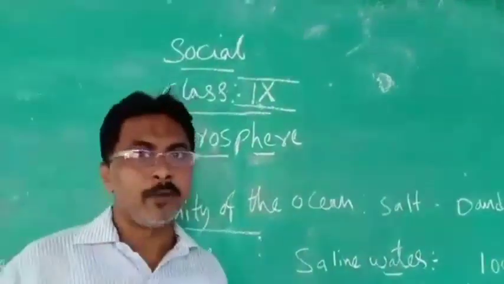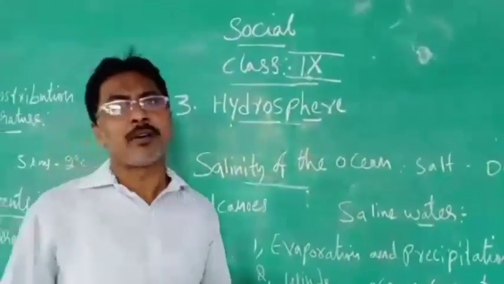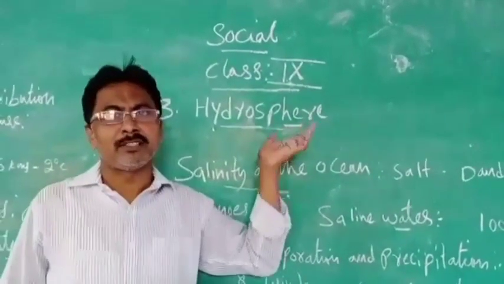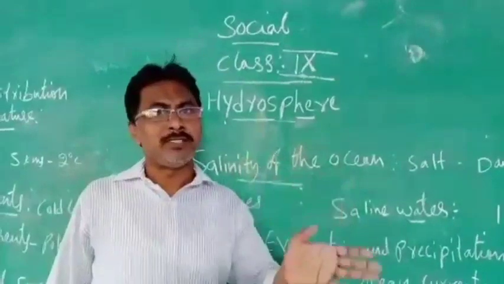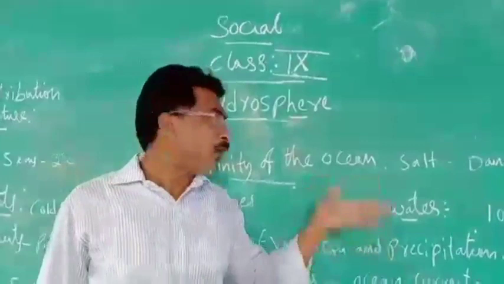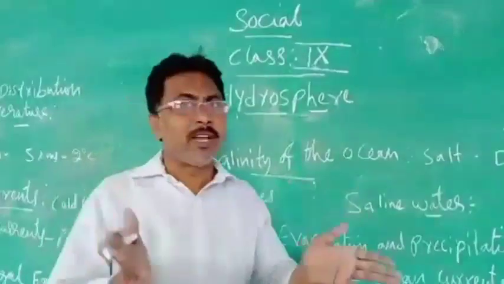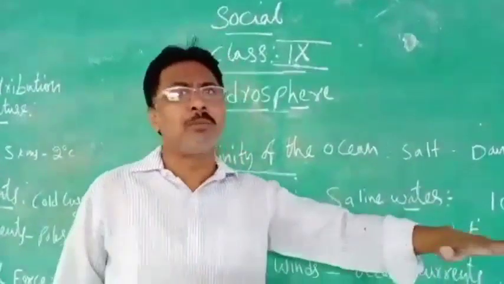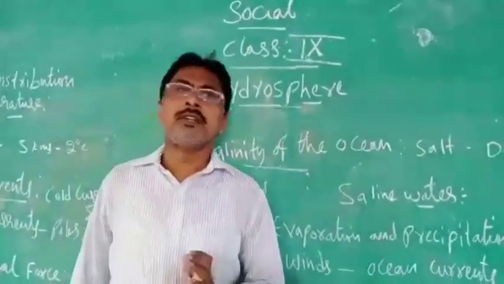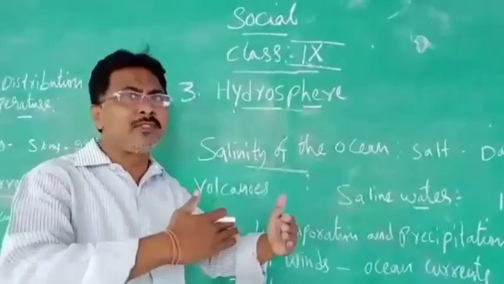Good morning, children. You see here about hydrosphere. Hydrosphere means water, and you know that different kinds of water bodies are there: oceans, rivers, streams, lakes, ponds. Those are water bodies. Yesterday in the previous class I told you about the ocean bed, how the ocean floor will be there.